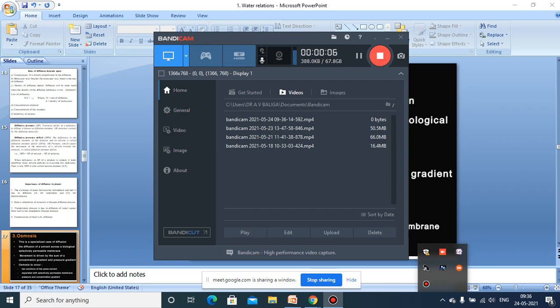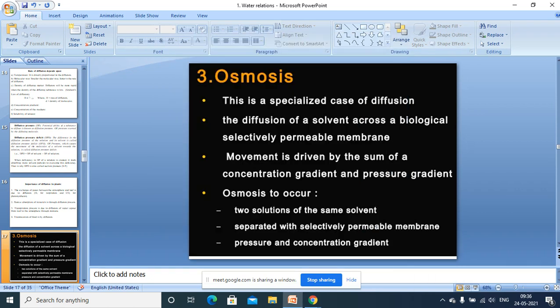Okay, osmosis is a special type of diffusion. Why is it considered a special type of diffusion? Solvent molecules are moving across the semi-permeable membrane. Only solvent molecules will move across the semi-permeable membrane. It is called a special type of diffusion, which is called osmosis.